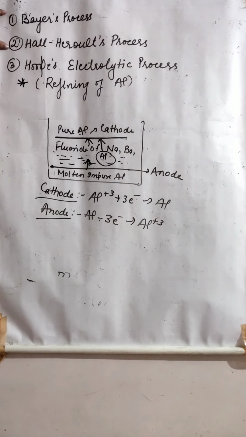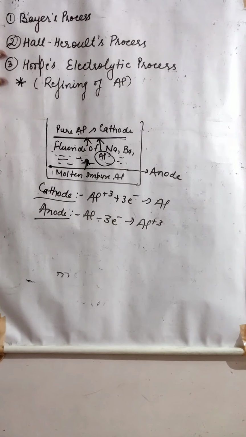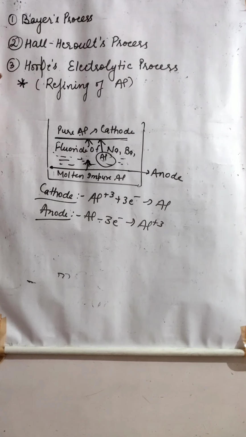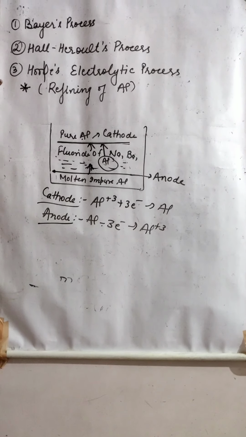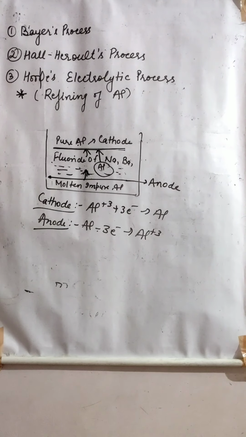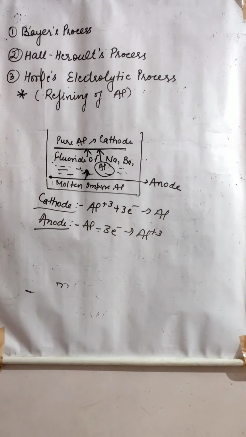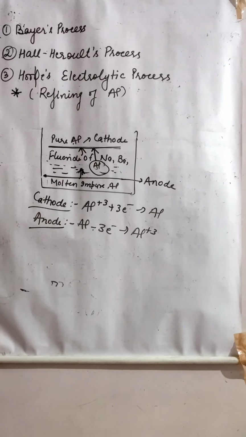that is Bayer's process, very important, and the Hall-Heroult process. The third process, that is refining, is not there in our course. All right, so just go through it, just have a look at it, don't learn it. All right, now the next topic is alloys, and the last topic.